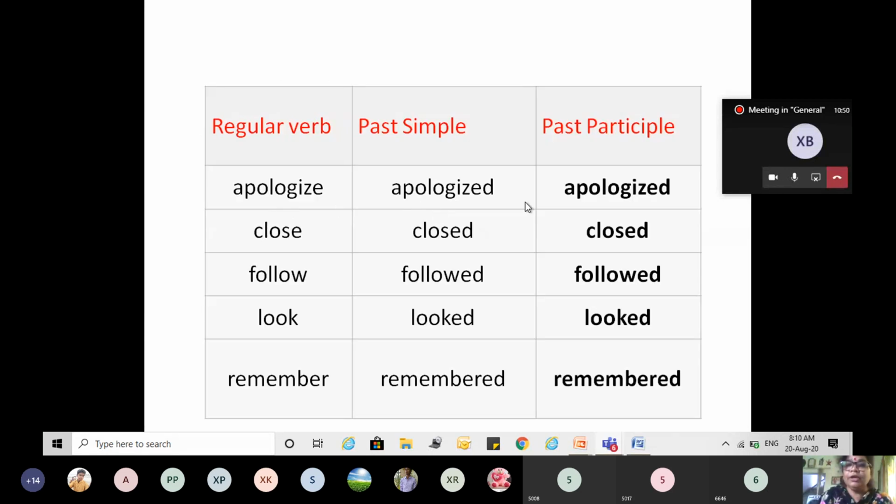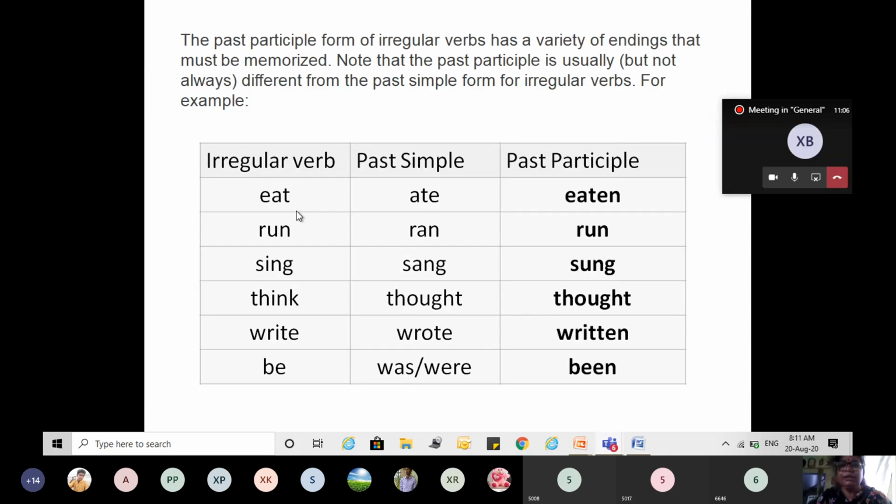This is regular verb. Okay, simple past and past participle. It is adding ed. Apologize, apologized, apologized. Close, closed, closed. Right? This is the regular verb. But what about irregular verb? We have seen eat, ate, eaten. Right? Run, ran, run. You have done this. You have submitted the homework regarding this also. Right? Do you remember that?